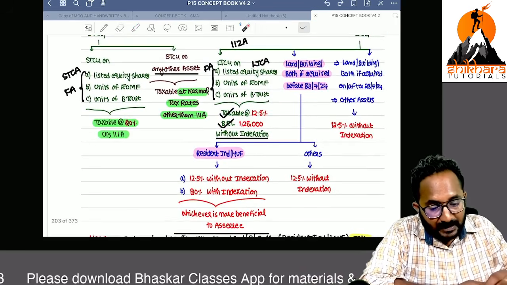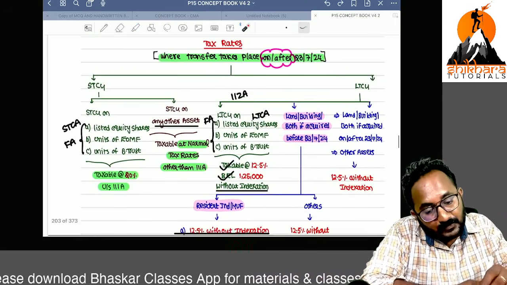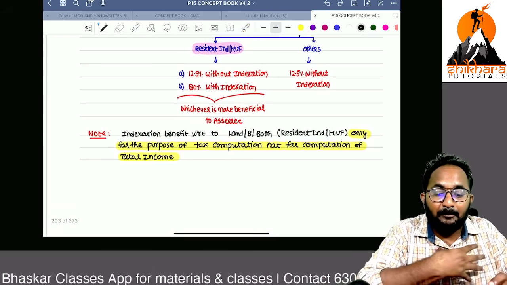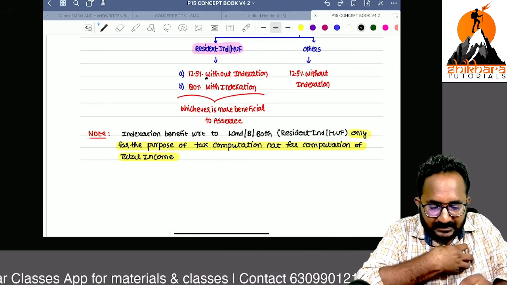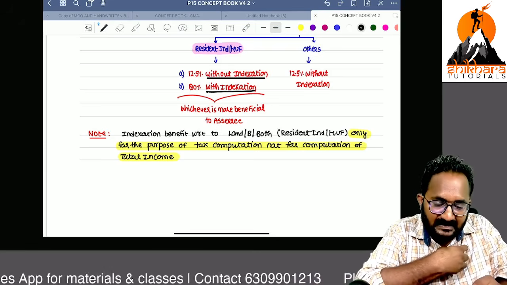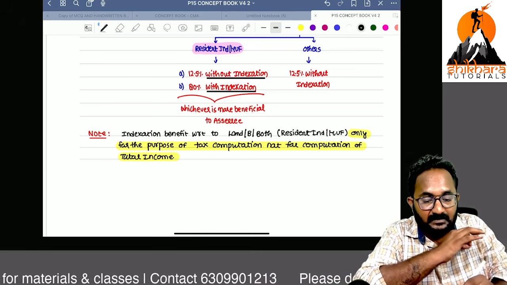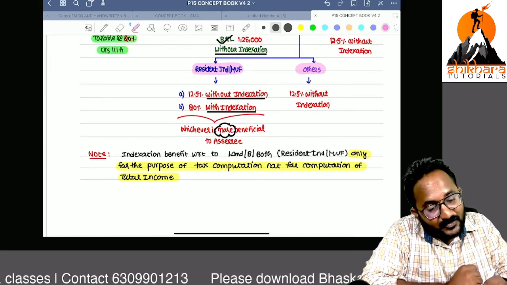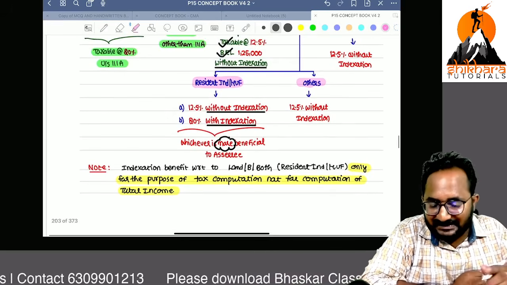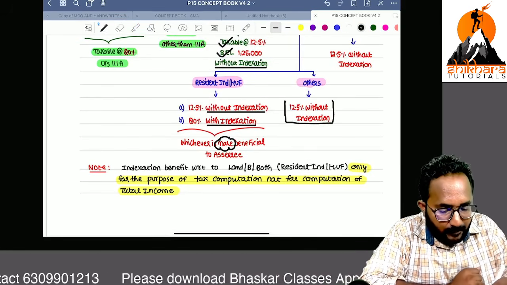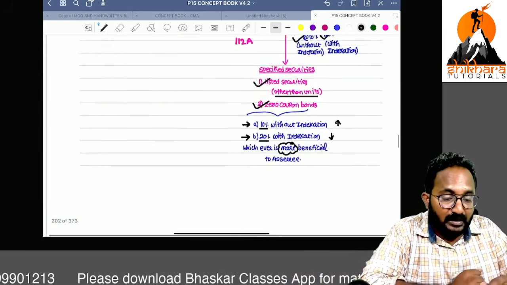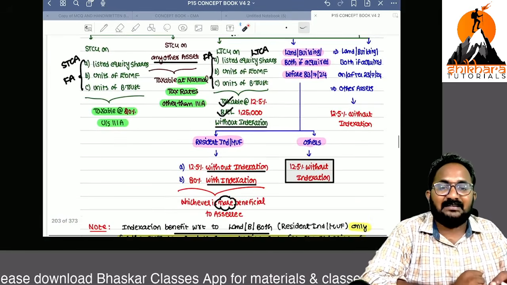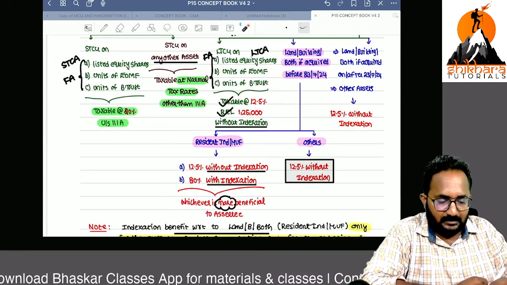So that's why, if purchased before this date and transferred on or after this date, if you are a resident individual or HUF, while you are applying the tax rates, without indexation you can apply 12.5%, with indexation 20%, whichever is more beneficial. For others, for example a partnership firm, with one land or building or any other asset, it is 12.5% without indexation. Previously it was 20% with indexation, but now they have discontinued the indexation benefit. So that's why they are decreasing the tax rate to 12.5%.